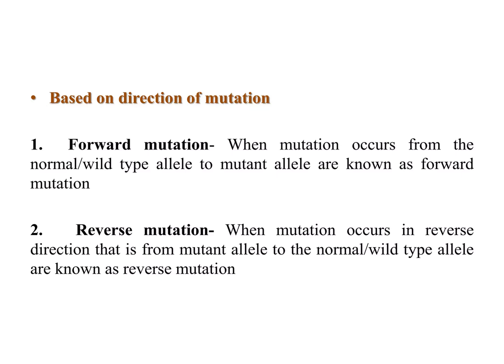Based on direction of mutation: forward mutation and reverse mutation. When mutation occurs from the normal, that is wild type allele, to mutant allele, it is known as forward mutation. Reverse mutation, when mutation occurs in the reverse direction, that is from mutant allele to the normal or wild type allele, is known as reverse mutation.